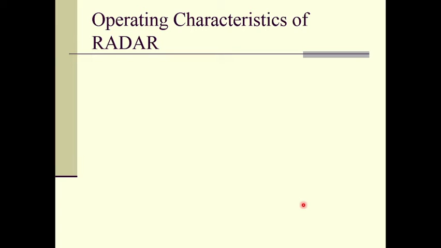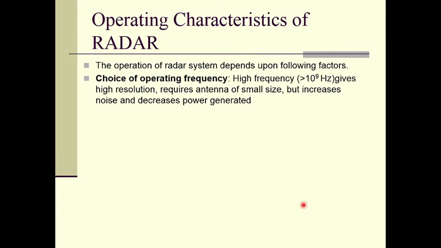So let us study the operating characteristics of radar. The operation of a radar system depends upon the following factors. First one is the choice of operating frequency. So high frequency, usually greater than 10 to the 9 hertz, is used, as it gives high resolution, requires an antenna of small size, but increases noise and decreases power generated, right?